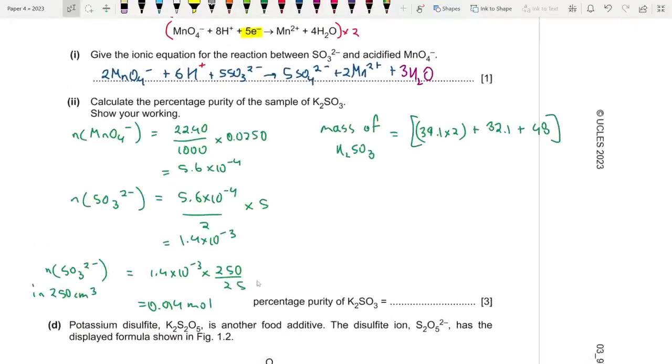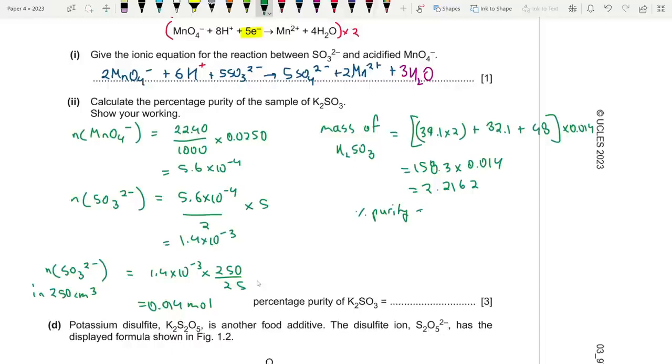That is the Mr, times 0.014. So 39.1 × 2 plus 32.1 plus 48 is 158.3. 158.3 times 0.014 is 2.2162.